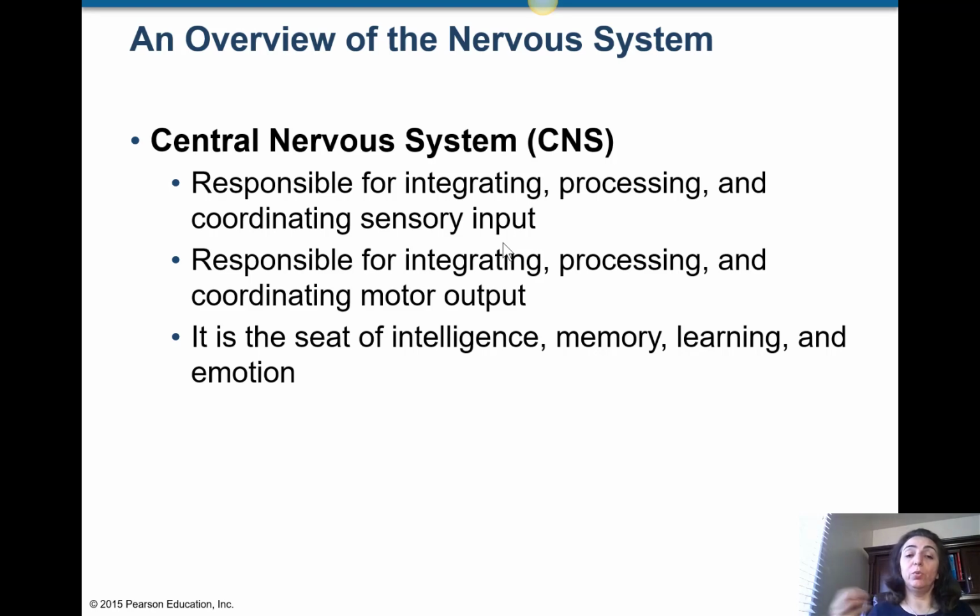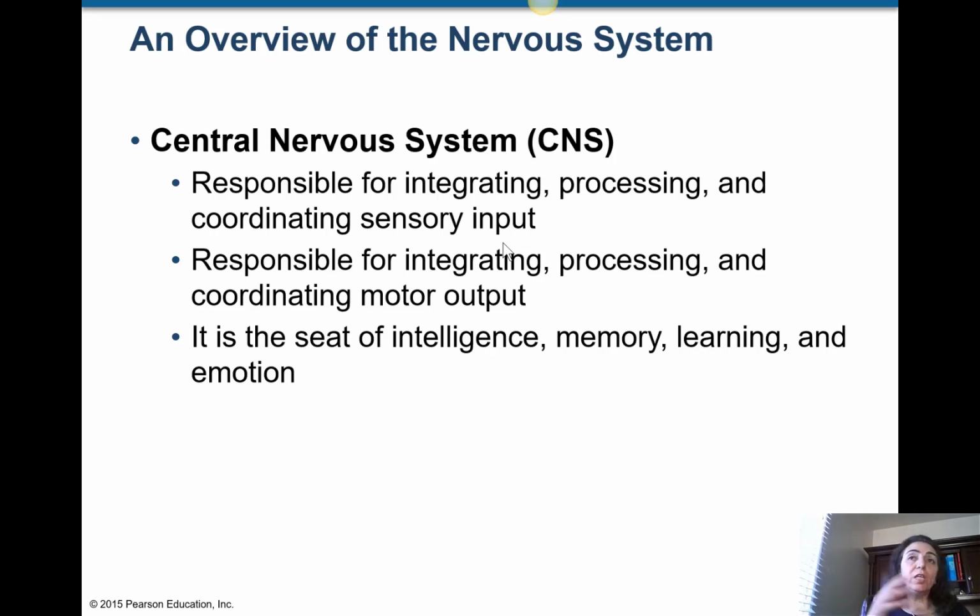So those sensory inputs are going through some parts to get into the central nervous system. Now in the central nervous system we have some information, right? Then the central nervous system is responsible for integrating, processing, and coordinating motor output, right?